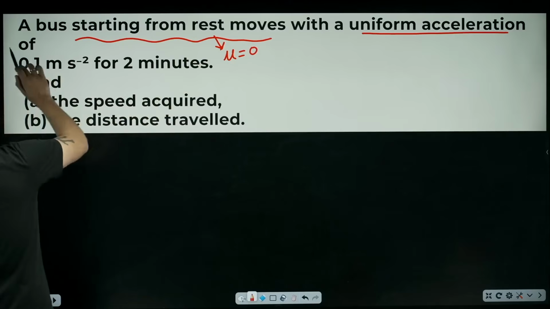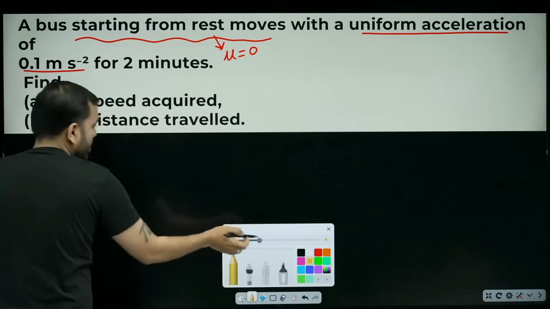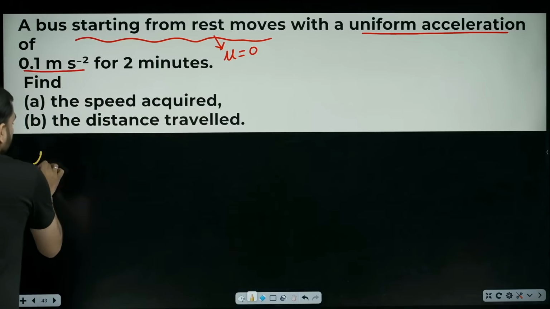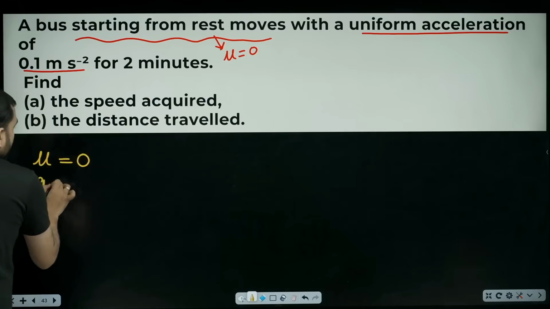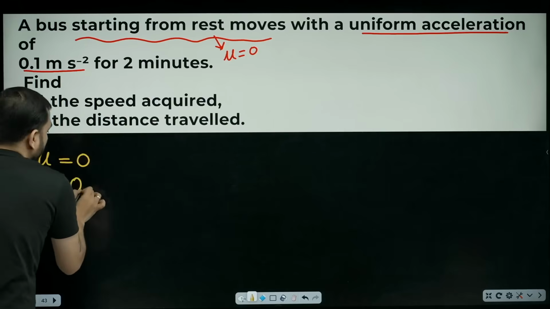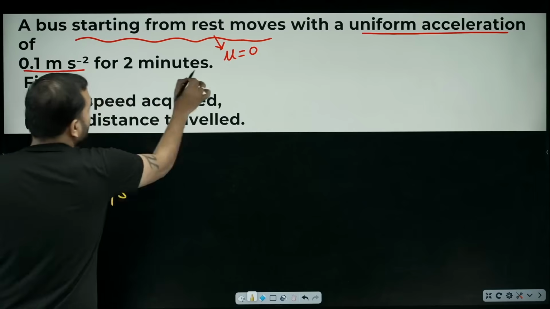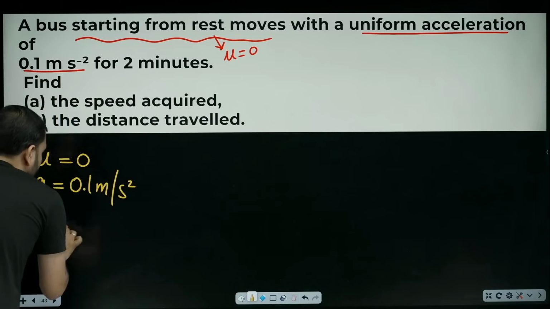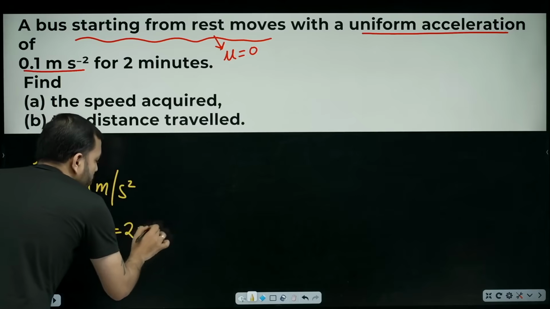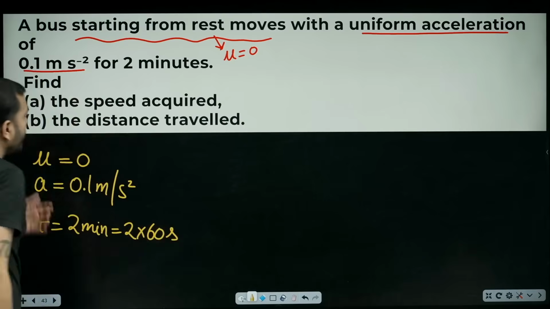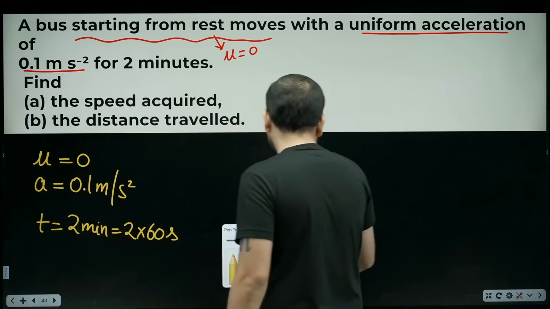Moves with a uniform acceleration of 0.1 meter per second square. So beta, in this question, I already know the initial velocity starts from 0. Then I know its acceleration, it's 0.1 meter per second square. And they've given the time of 2 minutes. So I've got the time also. But we don't have to write in minutes, we have to write in seconds. 2 multiplied by 60 seconds. Got it? Now the question says find the speed acquired. It's asking how much speed will be gained.